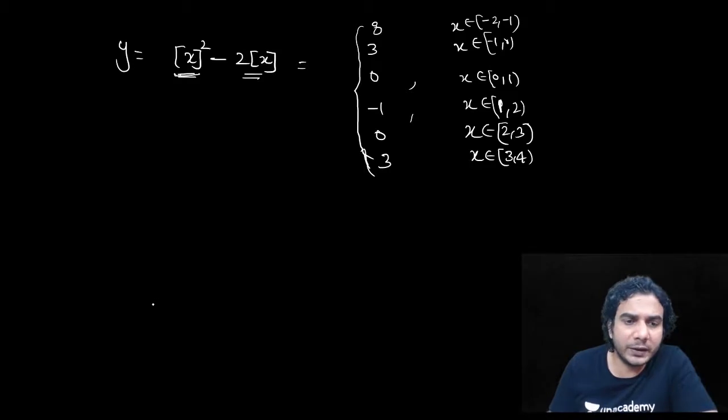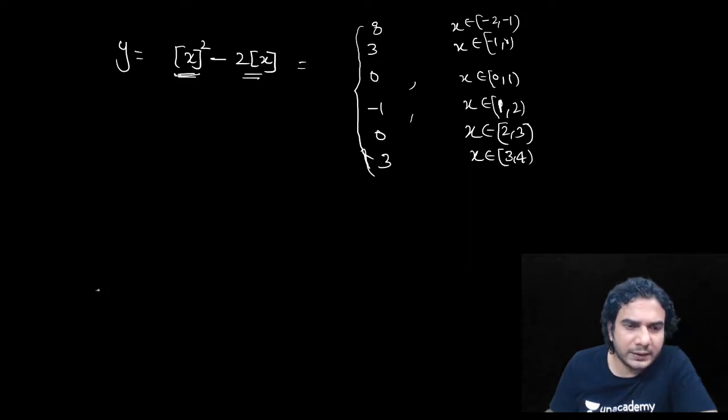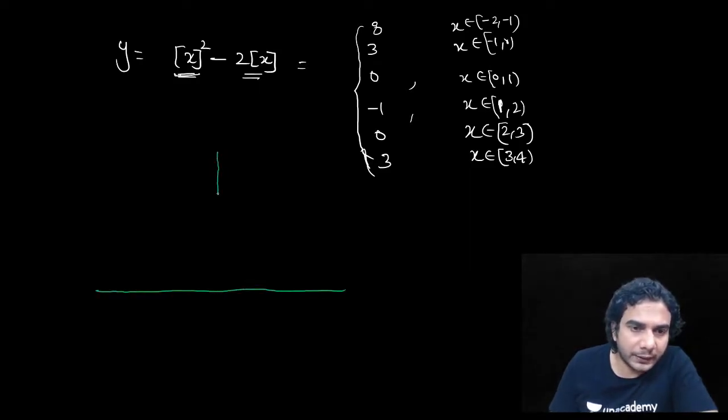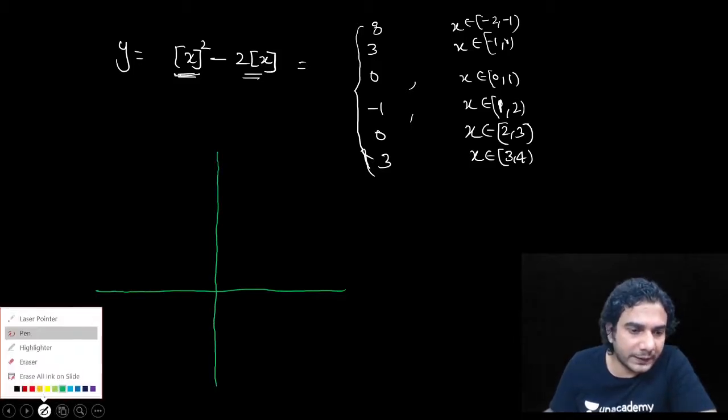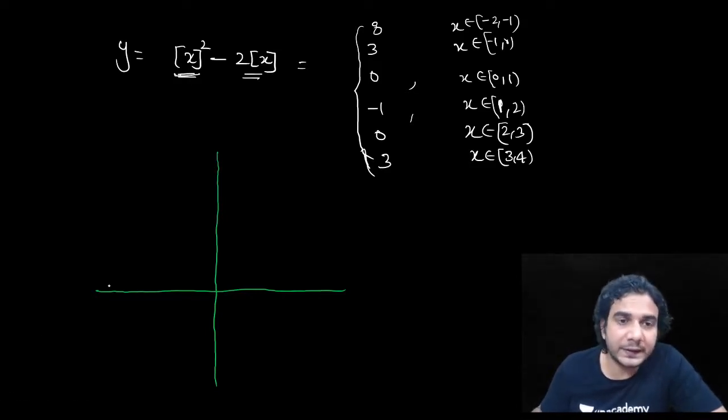So these are the lines you need to plot, okay? That's it. So I'll plot the axis. Now I can plot these lines, right? Easily, like the greatest integer function. But it will not be always increasing. It will be increasing, decreasing according to the base graph, okay? Which is x squared minus, like a parabola.